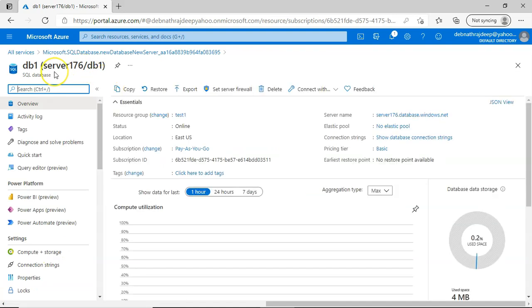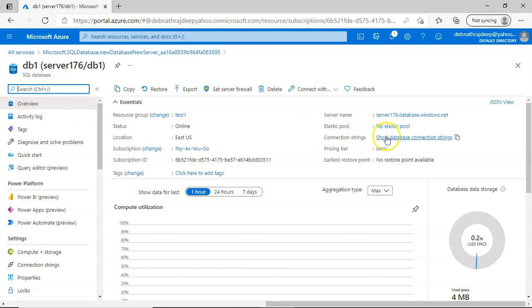So I am in the database. You see, this is the resource group test1. The status is online, the location is East US. This is the subscription ID, and then the server name. This is the server name. I didn't configure any elastic pool. I'll come to the details of elastic pool later.